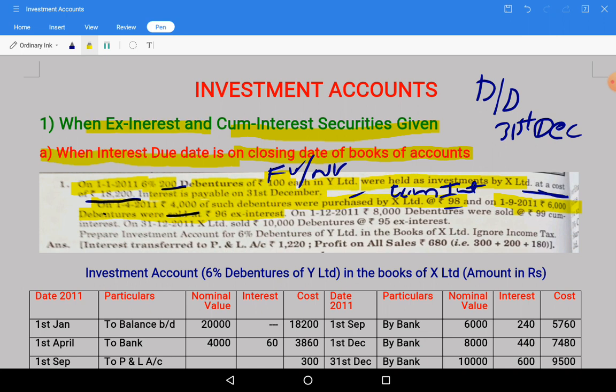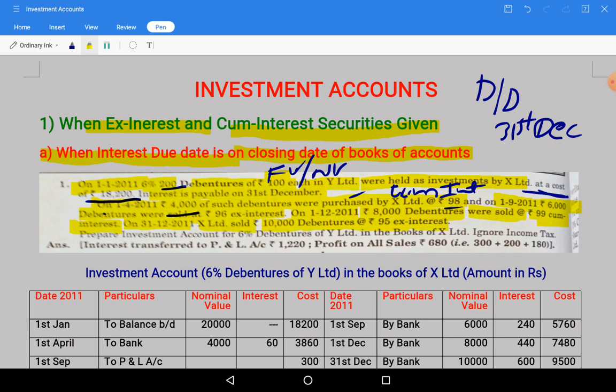On 1st December, please remember the dates. On 1st December 8,000 debentures were sold at 99 cum interest basis. See, one sale is on ex interest, another sale is on cum interest. Next, on 31st December 2011 X Limited sold 10,000 debentures at rupees 95 ex interest.